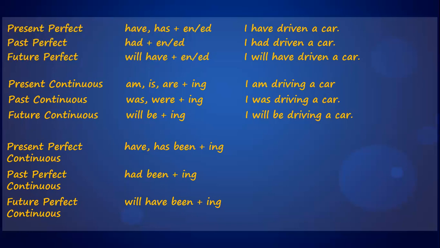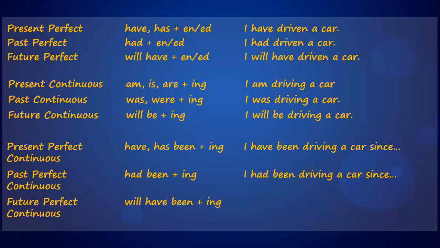Now, which word is acting as a connector here? So, the word is BEEN. That means being. Hence, for present perfect continuous tense, we say, I have been driving a car. For past tense, we say, I had been driving a car. And for future tense, we say, I will have been driving a car.